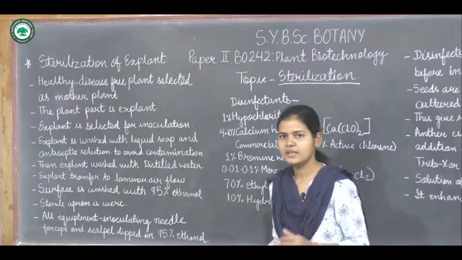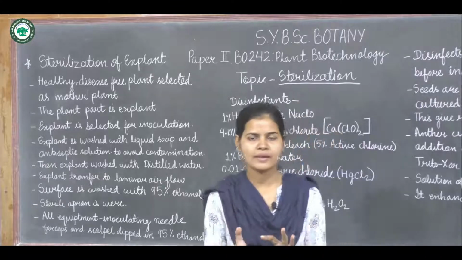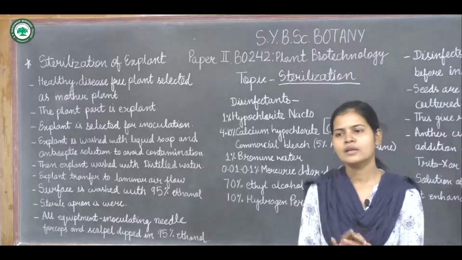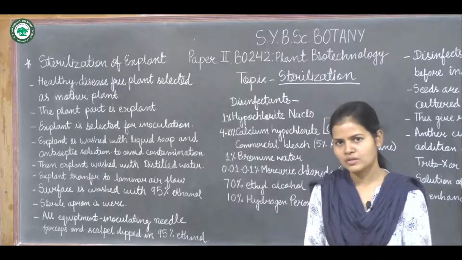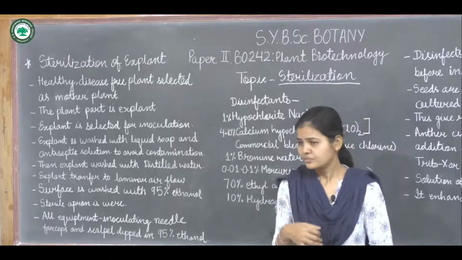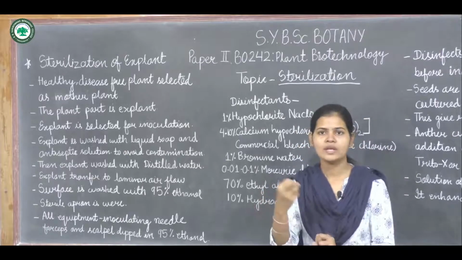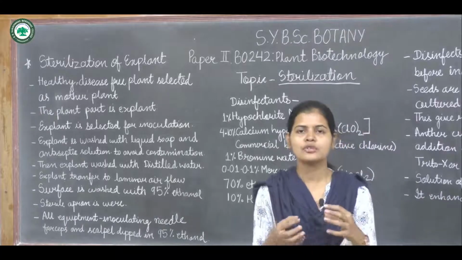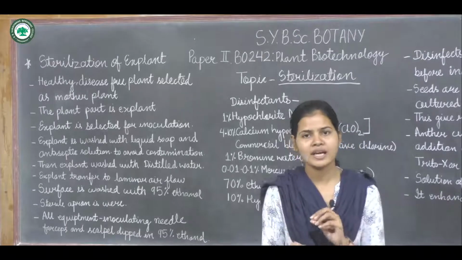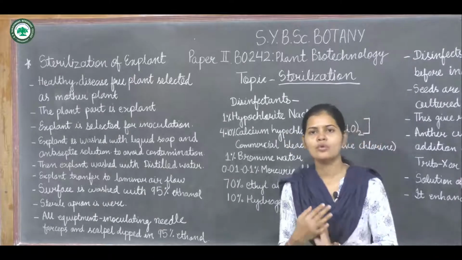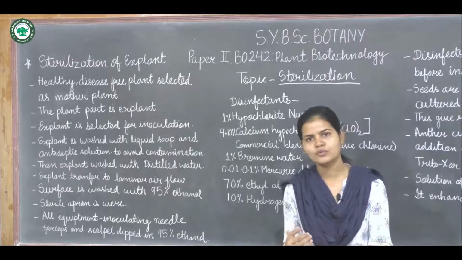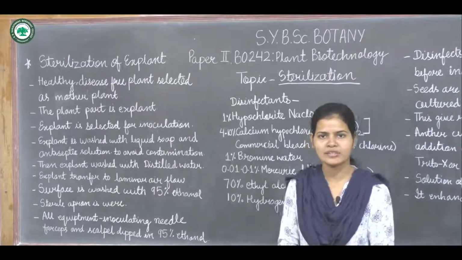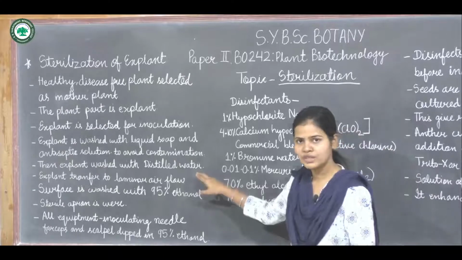Now the explant, after we have washed it with the antiseptic solution or liquid soap, is again washed with distilled water. Why is this done? Because the remnant of the antiseptic solution will contain certain chemicals, which should not remain attached to the plant material. So it is washed with distilled water many times, to remove the chemicals which may be present on that explant.